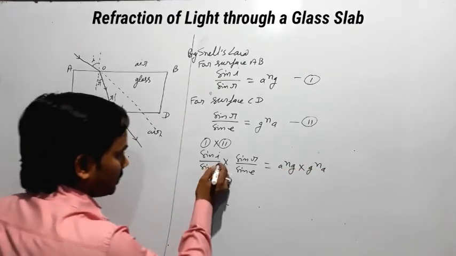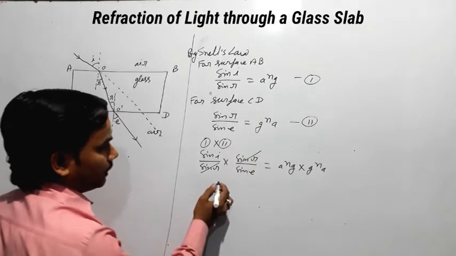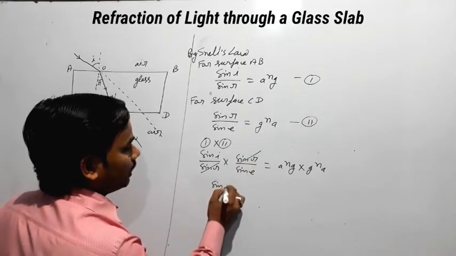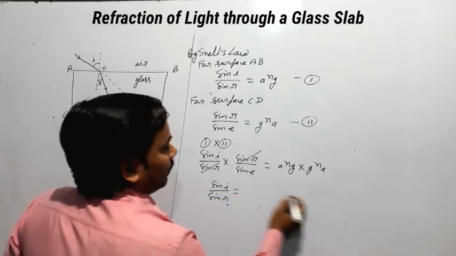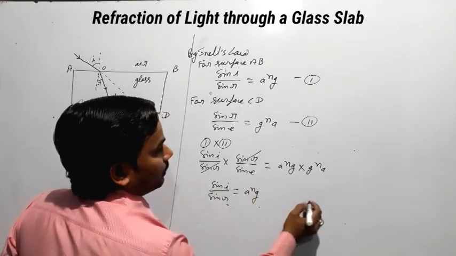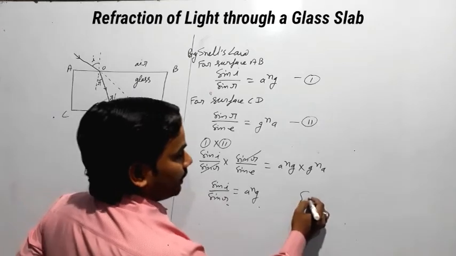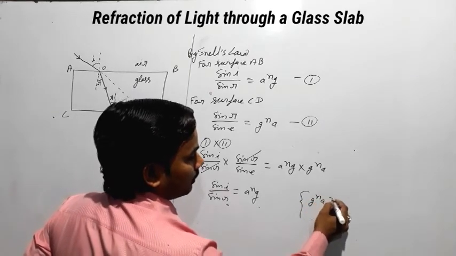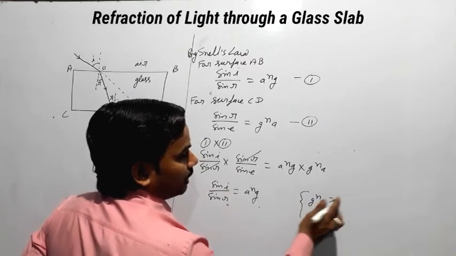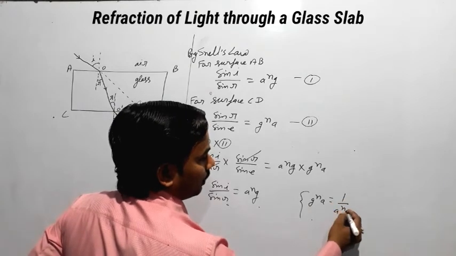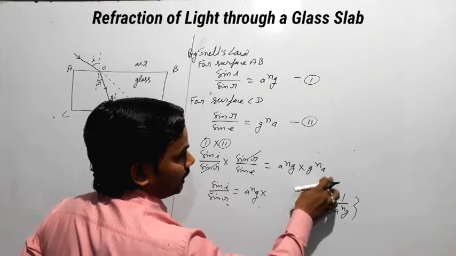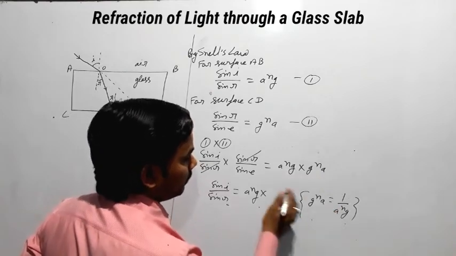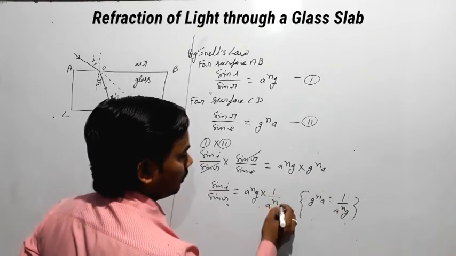Okay, now sin r and sin r will cancel, and sin i upon sin e equals ang into gna. The principle of reversibility says that gna equals 1 upon ang, so in place of gna we put 1 upon ang.